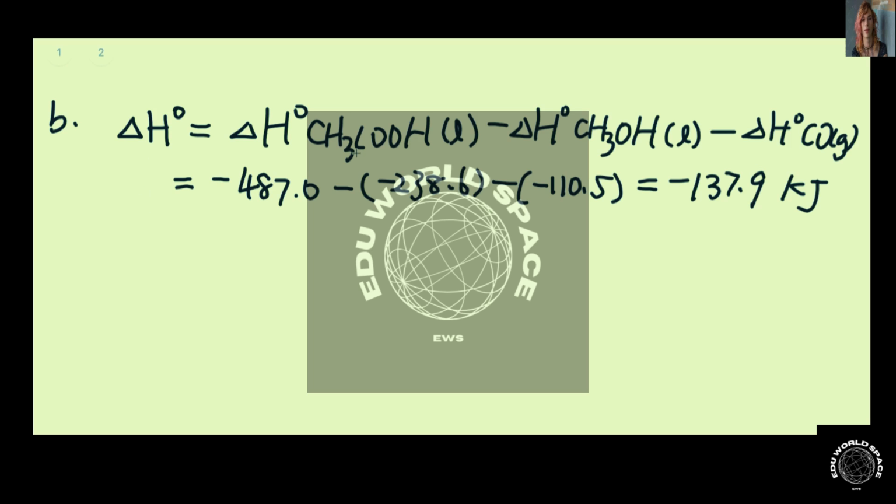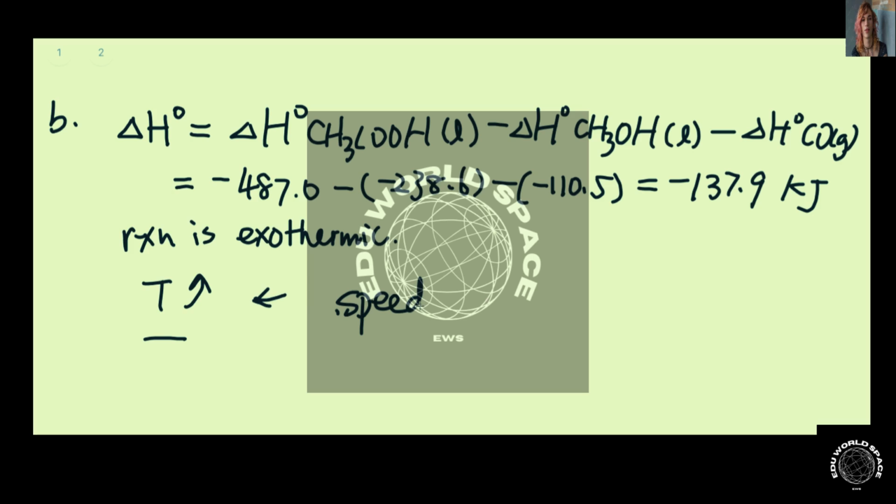So since the delta H is a negative number, we know that the reaction is exothermic. So for an exothermic reaction, when the temperature increases, the reaction is favored in the direction to the left. But they still increase the temperature. This is because when temperature increases, the speed of the reaction will increase.